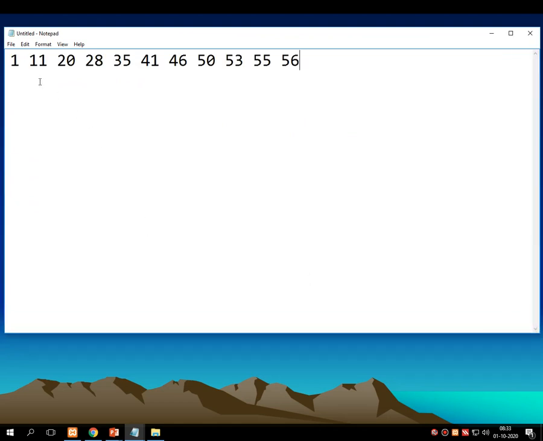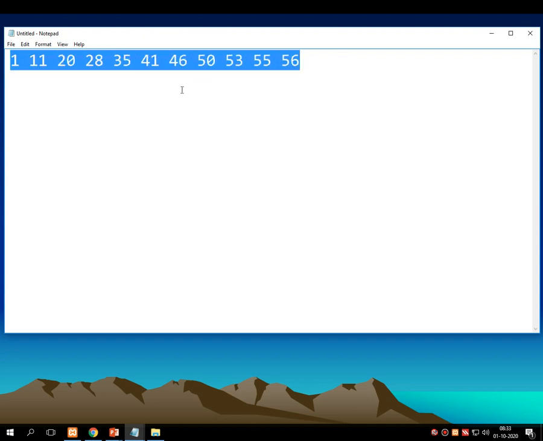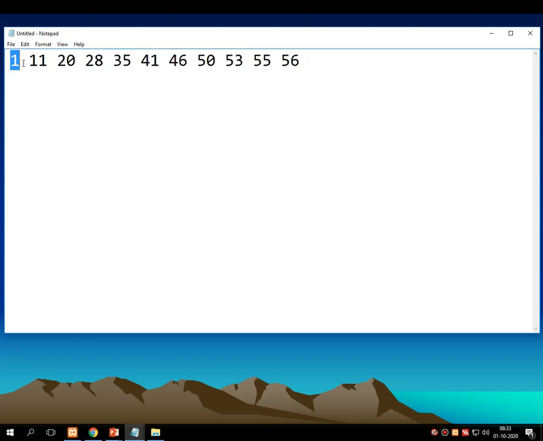Just look at this series once again. This series is in an incremented way. That means 1, then it's 11, then again higher 20, then again higher 28, then again higher 35, up to the highest one, 56. Every time whenever the number is printed, it prints a higher number, right? Again I am repeating my words. Just observe this particular series.